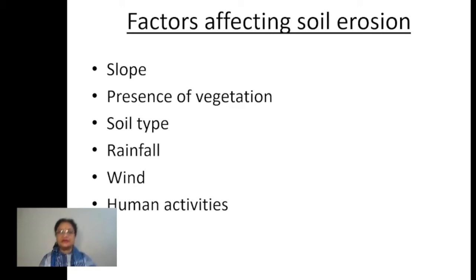Another important factor is human activities. Now, how can human activities cause soil erosion? Basically, children, just think of it. A few activities of human beings are causing soil erosion. The first example of it is construction sites, right?